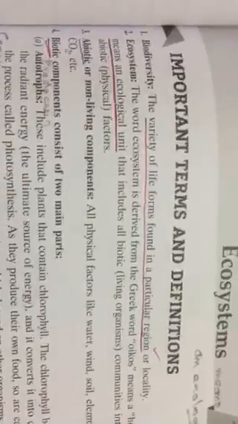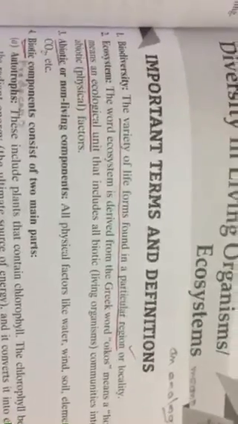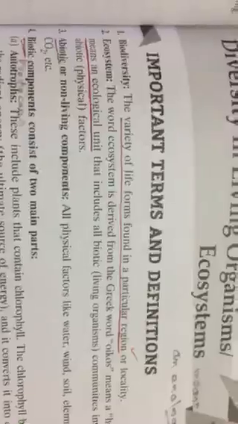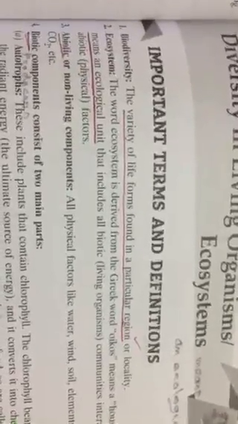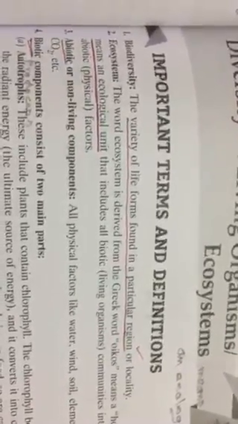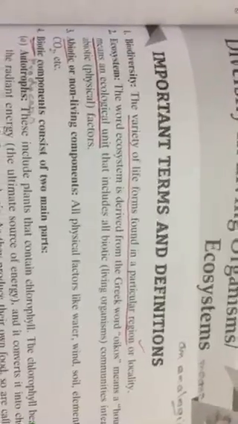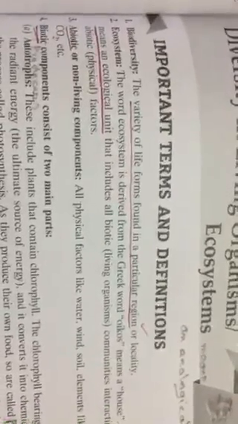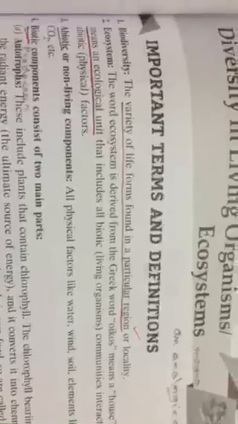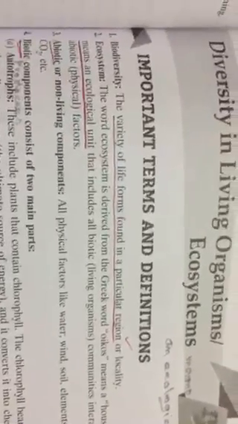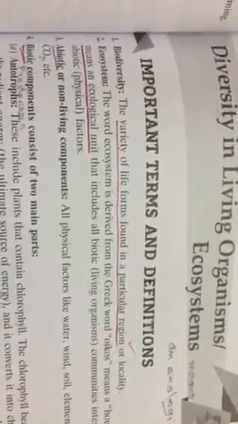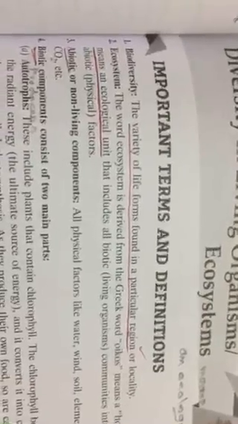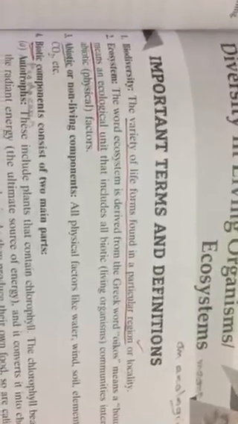It is simplified for you. Biodiversity means diversity of life. Catch that word, diversity of life in a locality. That much is enough. You will get marks. Or if you are not comfortable with the locality, you write at a particular place.